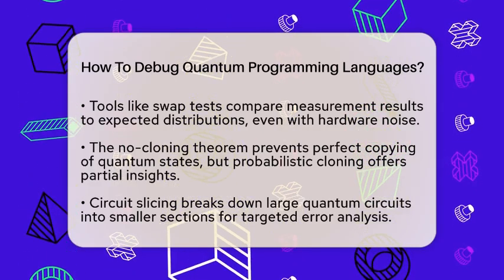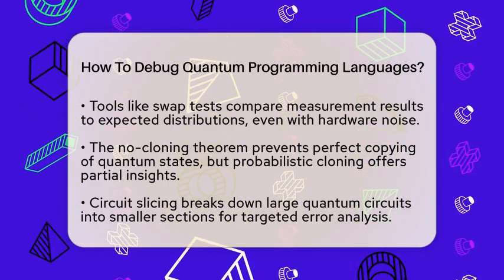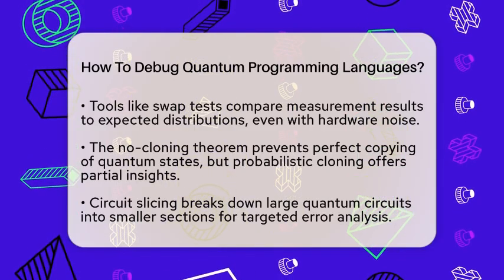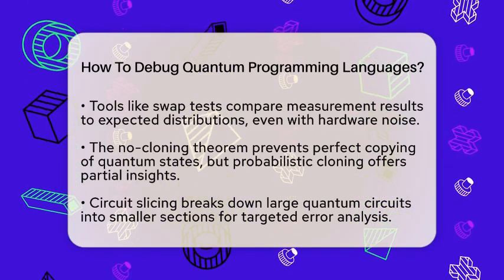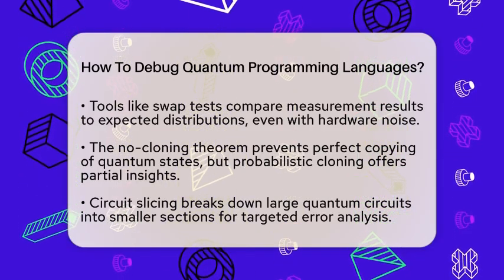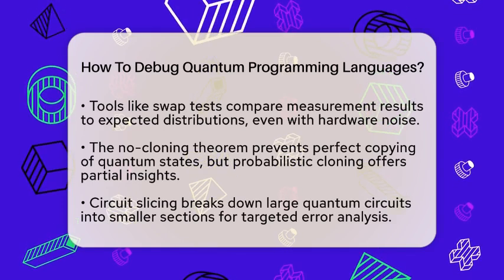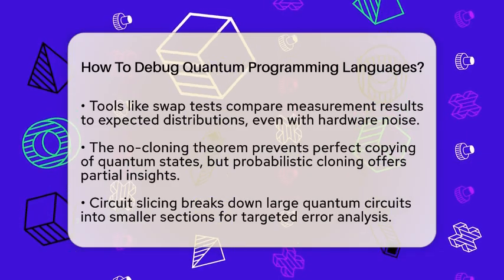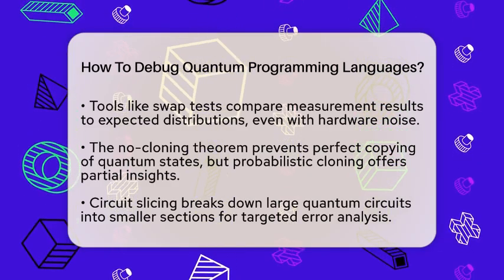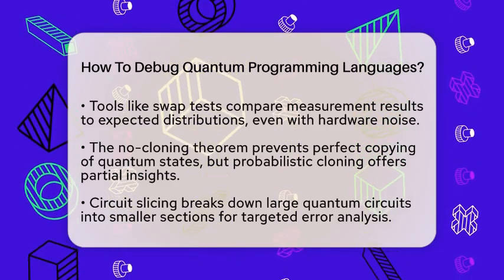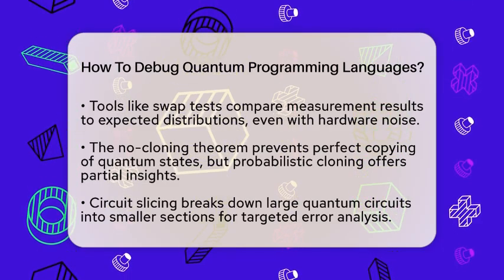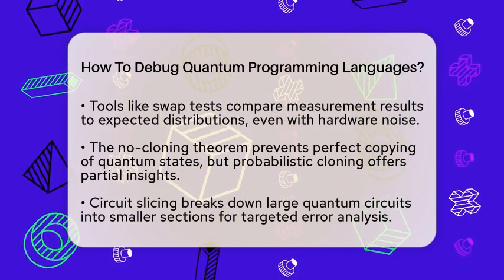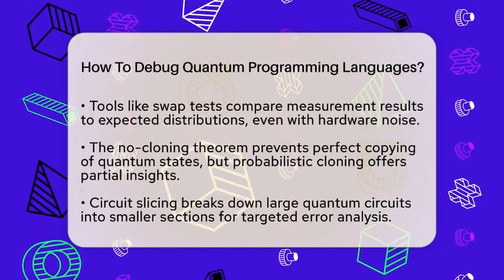Quantum states are tricky because of the no-cloning theorem, which says you can't make perfect copies of a quantum state. But scientists have found ways around this with probabilistic cloning. This method allows partial copying with some chance of success, giving a peek into the state without destroying it completely. This is useful for debugging because it lets you observe parts of the program without collapsing the entire quantum state.